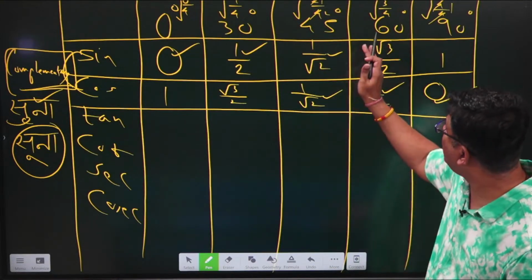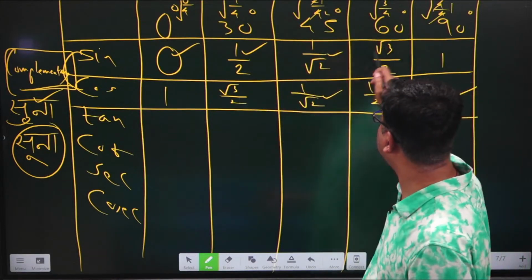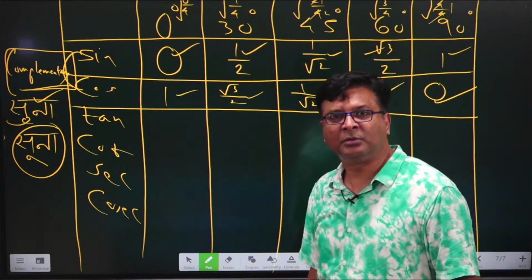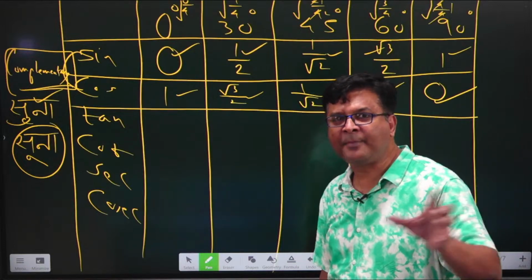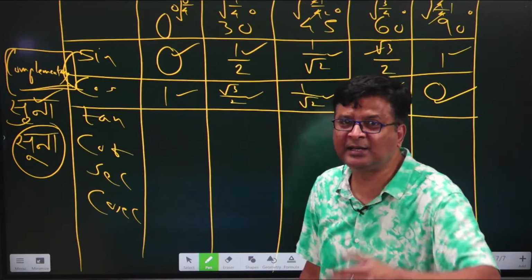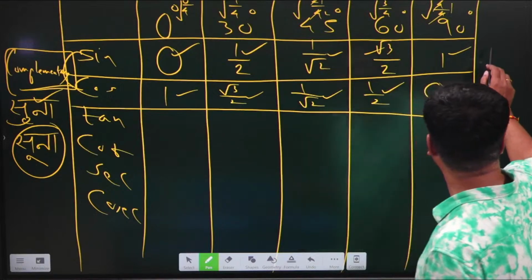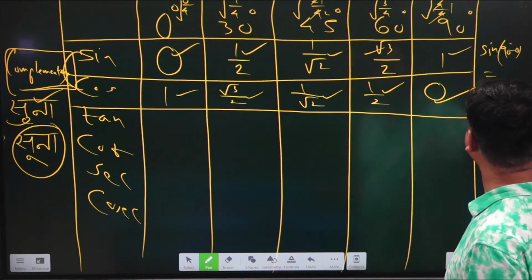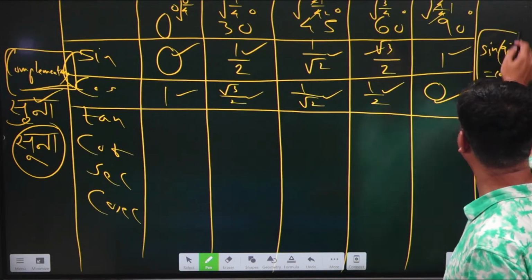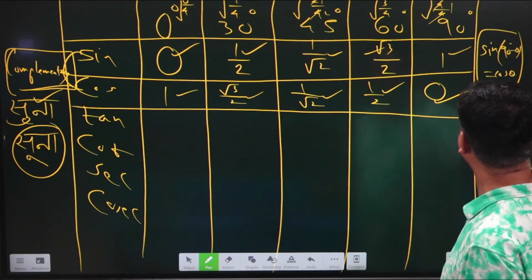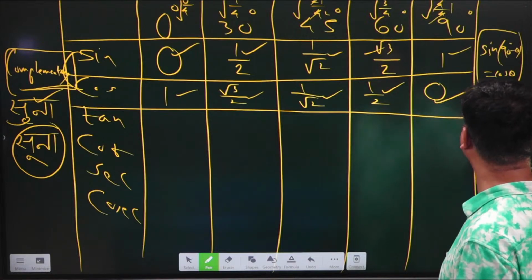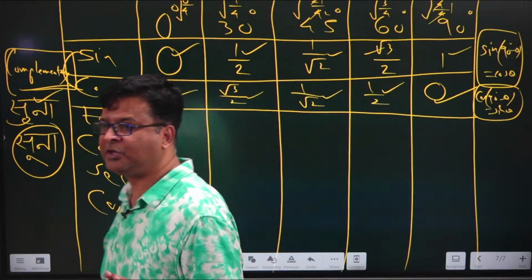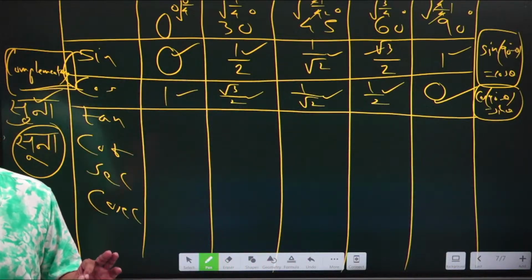Now in the same way, for sine 60 it is cos 30, that's why it is written here, and for sine 90 it is cos 0. So in that way you have to write them in reverse order. That is the real reason, and because of that we get a formula here: sine 90 degree minus theta is equal to cos theta, and similarly cos 90 degree minus theta is equal to sin theta. Always remember, sin 90 minus theta is cos theta and cos 90 minus theta is sin theta.